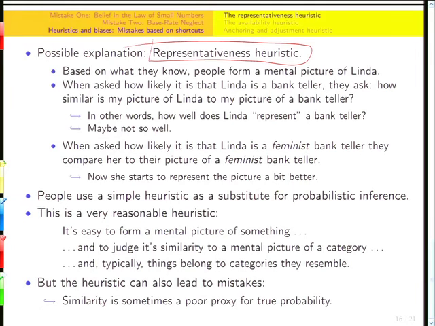And so what people do, Kahneman and Tversky postulate, they're psychologists, mind you, not economists, is that people form a picture in their mind of who Linda is based on the signal, and feminist bank teller fits that picture better, right? Their image of a feminist bank teller fits their image of Linda better than their image of a bank teller, okay? And so they just say, well, yeah, that's more likely, which is completely different than doing the math. And it is exactly the same as not doing the math.